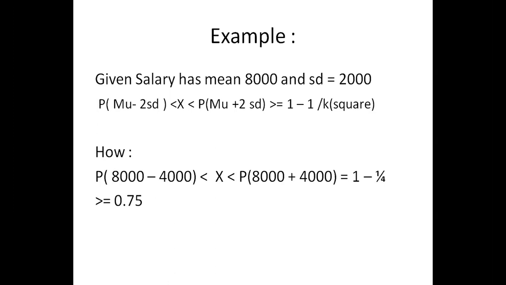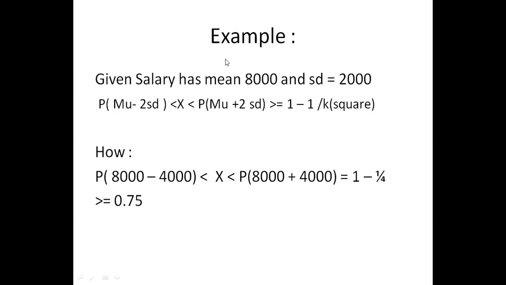That is to say, mu minus 2sd to mu plus 2sd is what it says. 75% of the people lie between mu minus 2sd and mu plus 2sd is the conclusion. So the K value you put here is the same as what you put here. It is 1 minus 1 by K square, which is 1 minus 1 by 2 square, which is nothing but 1 minus 1 by 4. Is it clear? So it depends on the k.